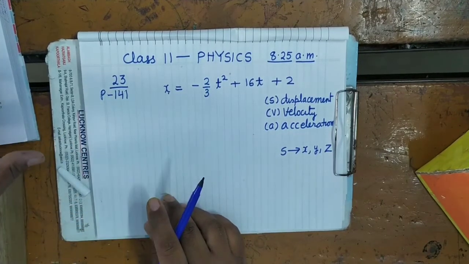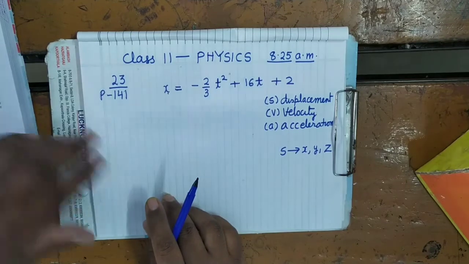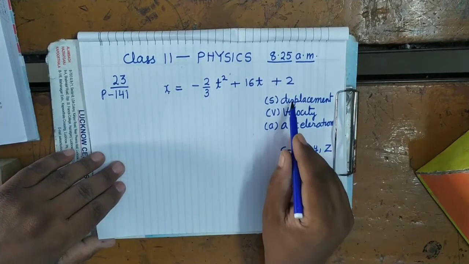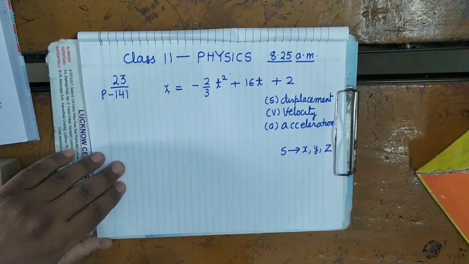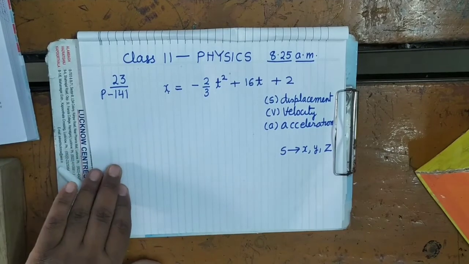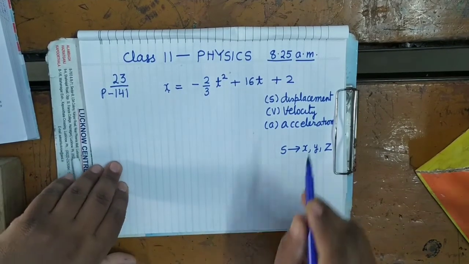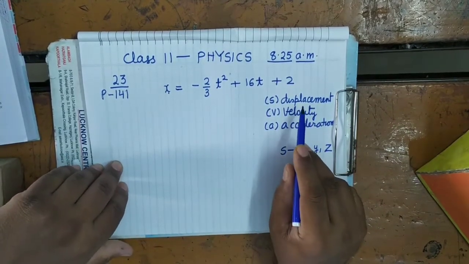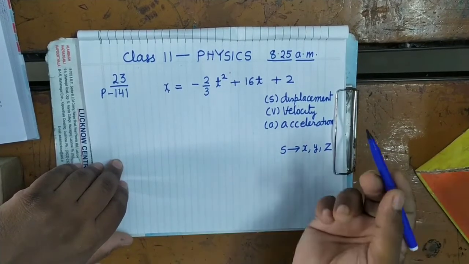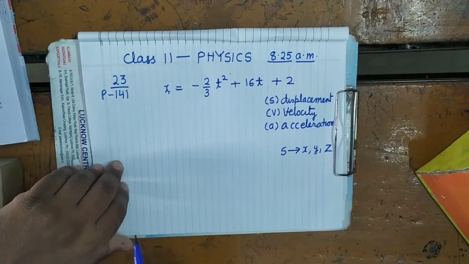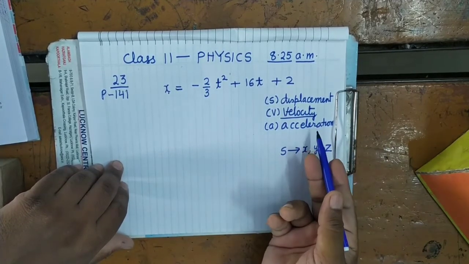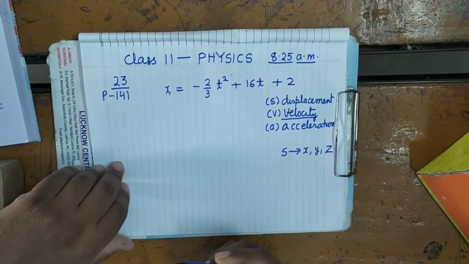Now it has been asked how long does the body come to rest? Means among these three quantities, on coming at rest, which quantity will become zero? Tell me, among these three quantities which will become zero on coming at rest. So velocity will become zero because acceleration may be there or may not be there.